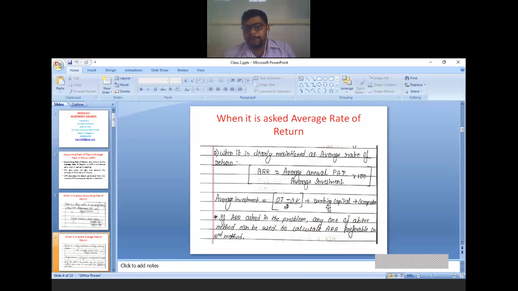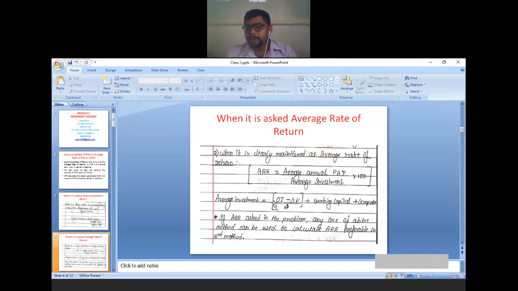Suppose in the question paper it asks to calculate average rate of return, then you have to change the formula slightly. See, if it asks to calculate accounting rate of return, the previous formula you have to apply. If it asks to calculate average rate of return, this formula you have to apply. What is that formula? ARR is equal to average annual PAT divided by average investment multiplied by 100. What is the difference, you tell me? In the last formula, it was original investment, but in this particular formula, original investment is replaced by average investment.